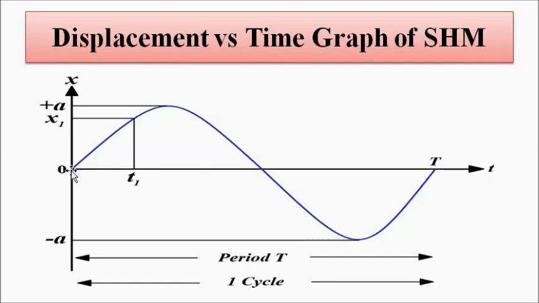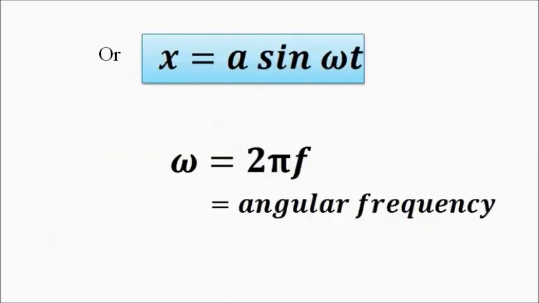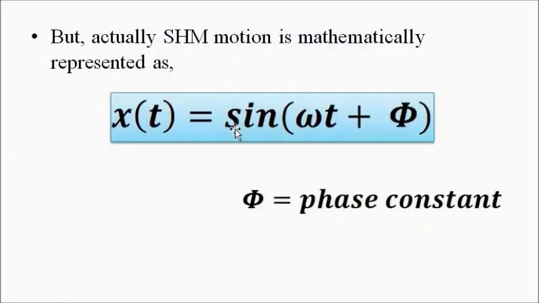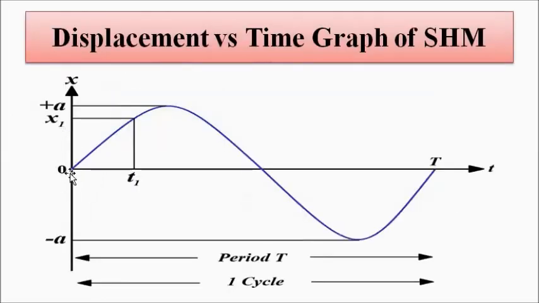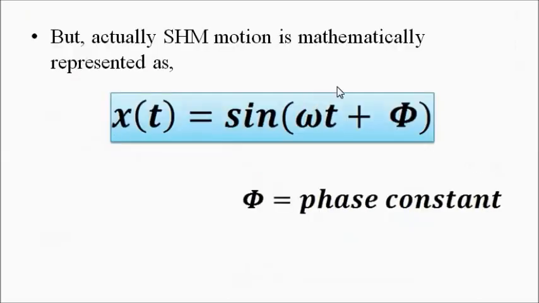It either starts somewhere to the right or to the left of the origin. In such situations, we have to represent it as x(t) equals a sine omega t plus phi, where phi is the initial phase constant. No matter where it starts, if it does not start from the origin, then we have to take into account the initial phase angle or the phase constant value.